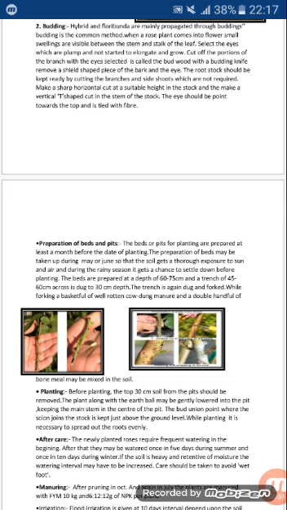The beds are prepared at a depth of 60 to 75 centimeters, and a trench of 45 to 60 centimeters across is dug to 30 centimeter depth. The trench is again dug and forked. While forking, a basket full of well-rotten cow dung manure and a double handful of bone meal may be mixed in the soil. That means you have to mix well-rotten cow dung manure and bone meal into the soil.